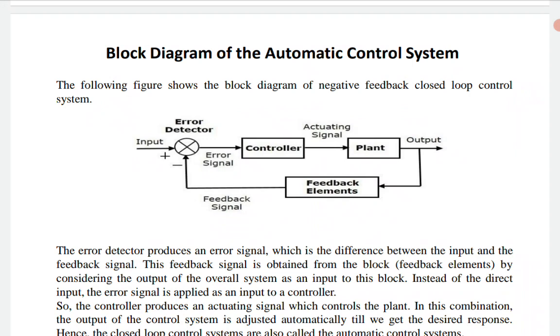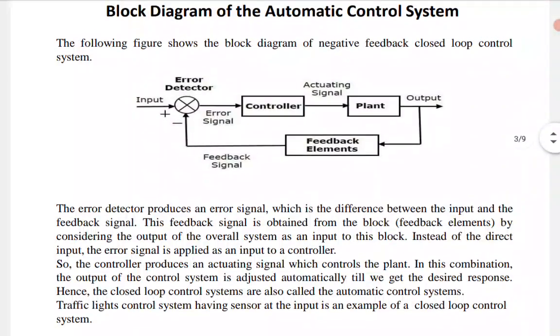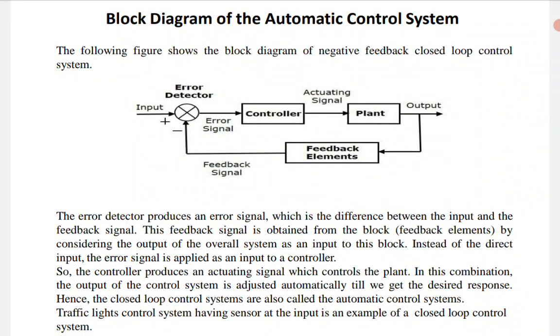Since the name itself signifies automatic, it does not need to rectify or minimize error manually. Automatically, when the error becomes prominent or severe, it will minimize it by itself. That's why it is known as the automatic control system. Here the error detector produces an error signal which is the difference between the input and the feedback signal. This feedback signal is obtained from the feedback elements block, by considering the output of the overall system as an input to this block. Instead of the direct input, the error signal is applied as an input to the controller. That should be in your mind.